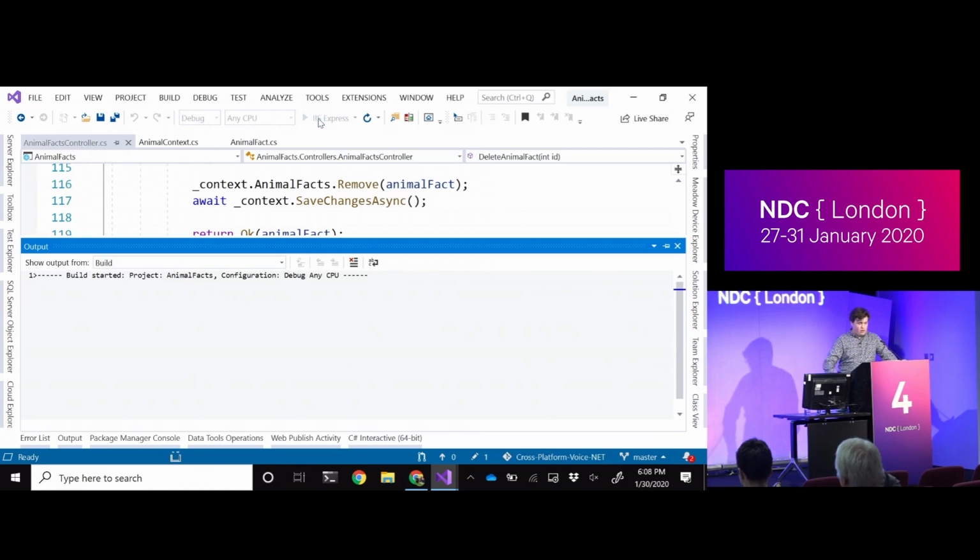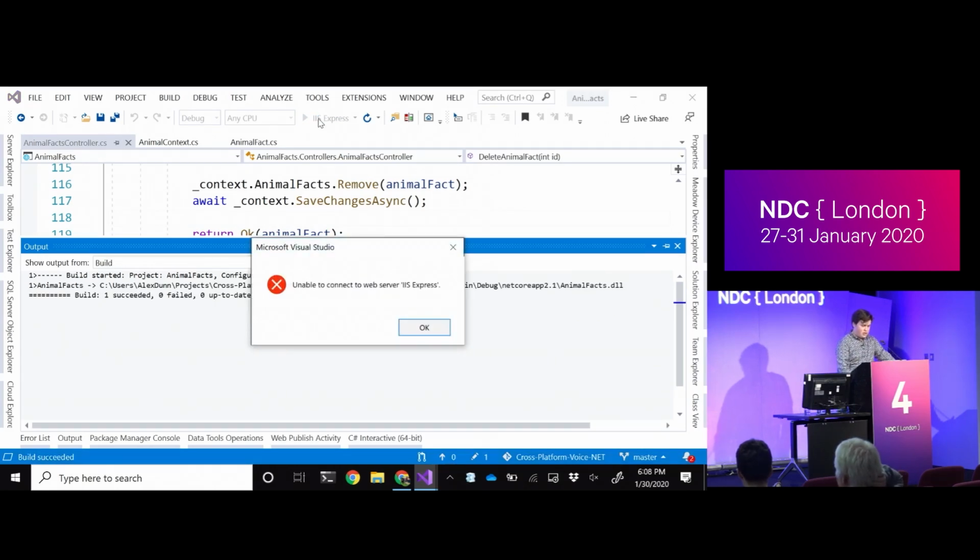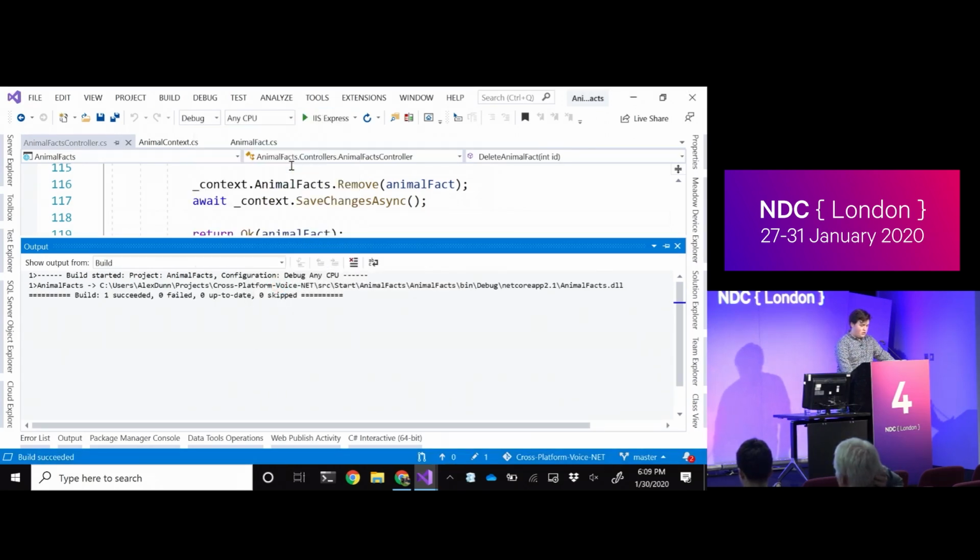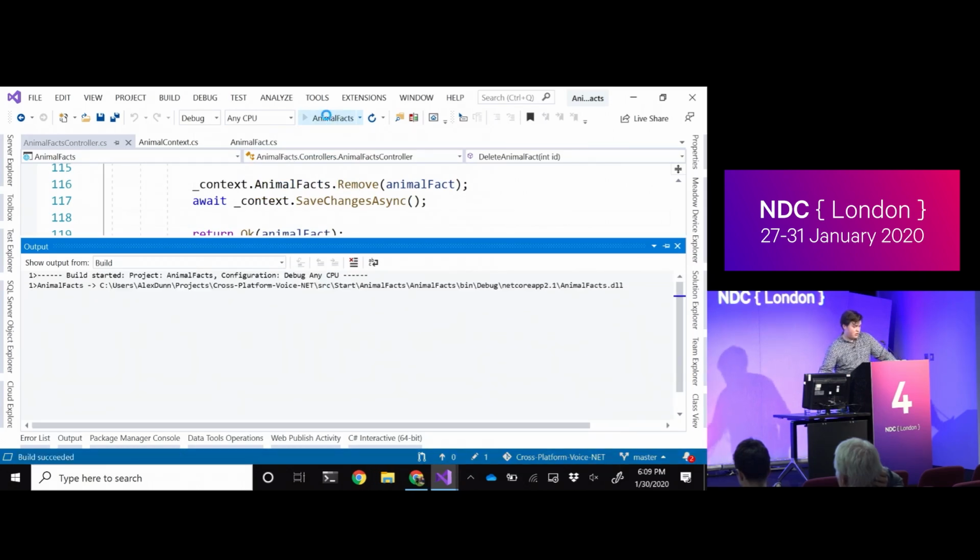So why don't I actually start by running this? And of course, it can't connect. Let's try running it from the application and use Kestrel instead.